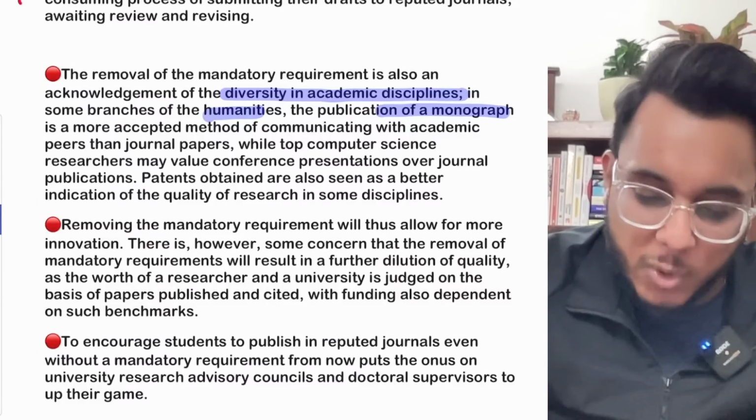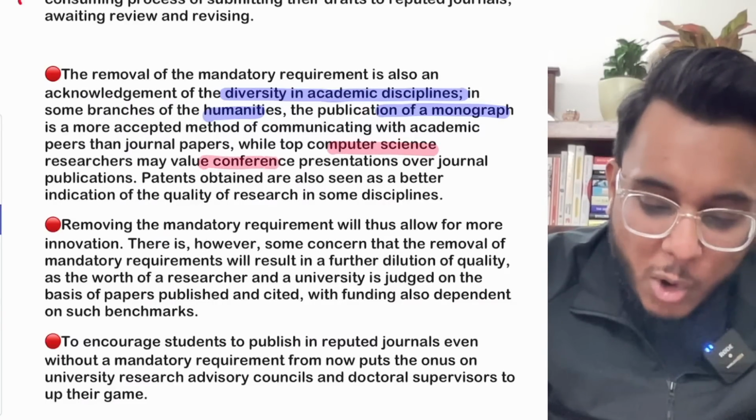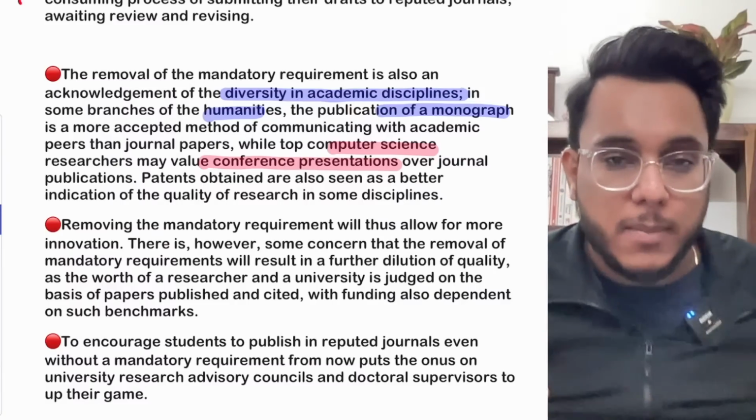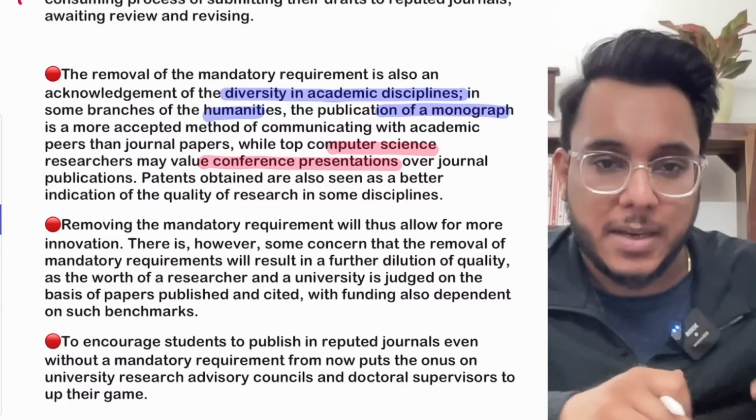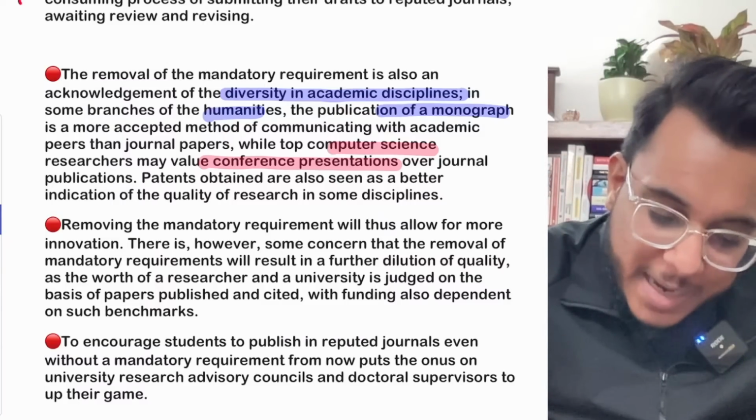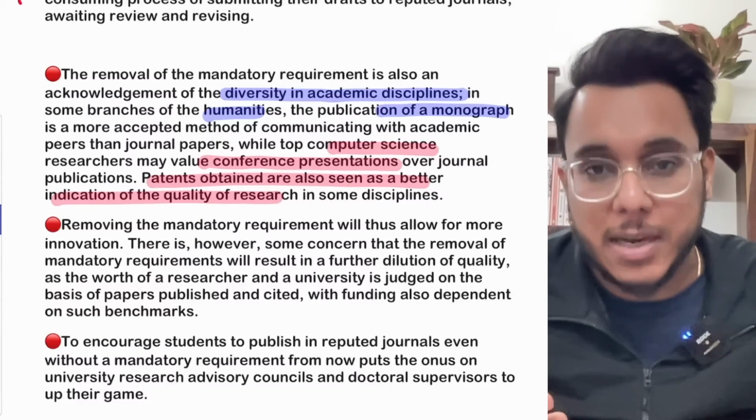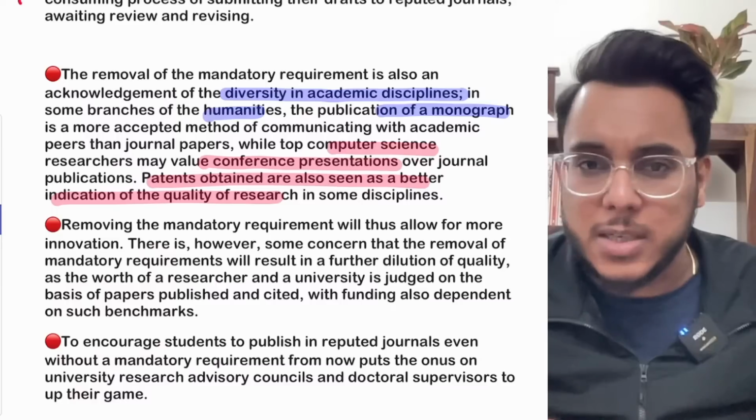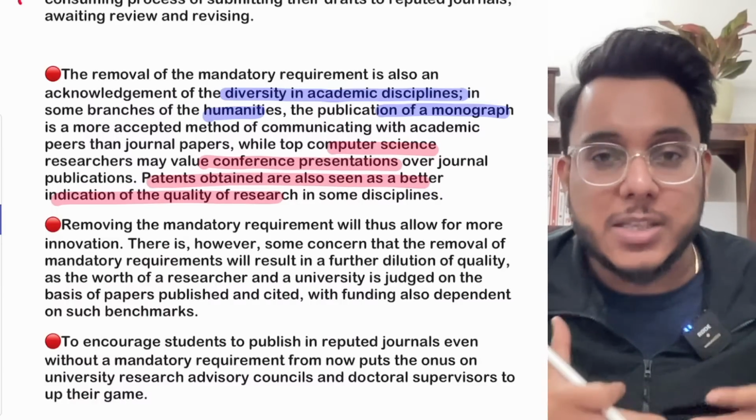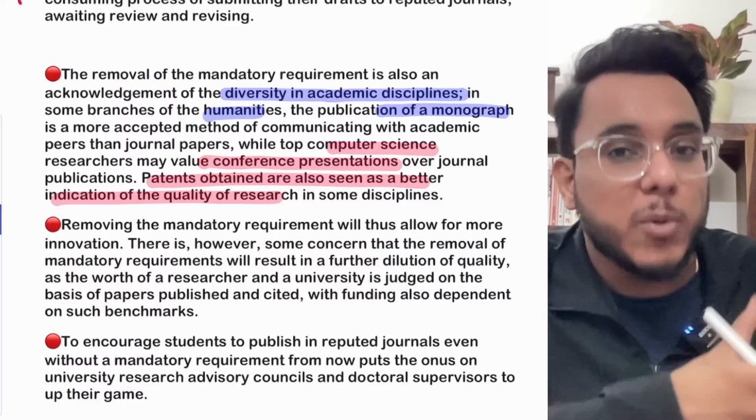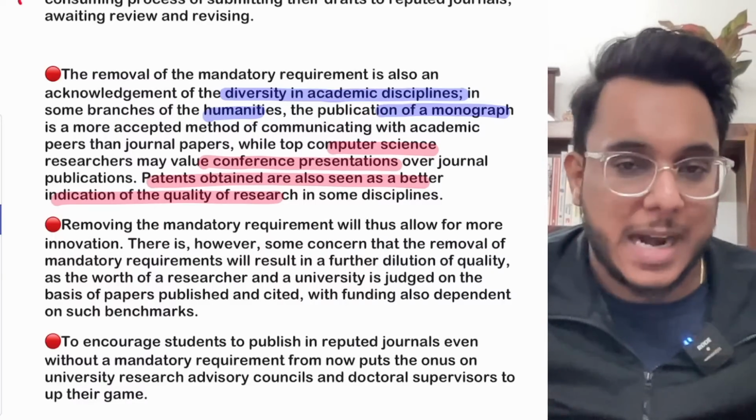Now take one more example. In computer science, researchers value conference presentations. If you have come out with an idea, you present it at conferences, where it will be appreciated. Sometimes patents obtained are a better indication of quality. If I am doing some research, whether I have published or not doesn't matter, but the number of patents I got will show the quality of my research. As a computer researcher, the number of presentations I have given will prove the research. So only one way, just publishing, is not a standard.